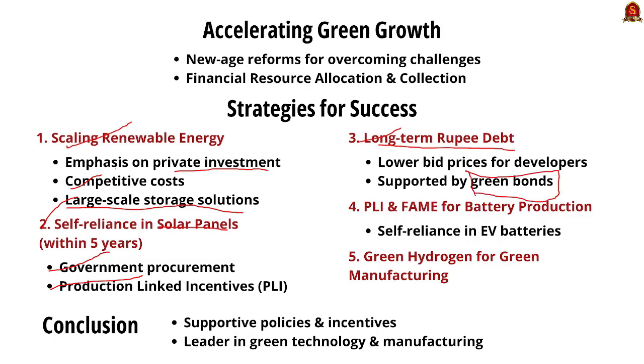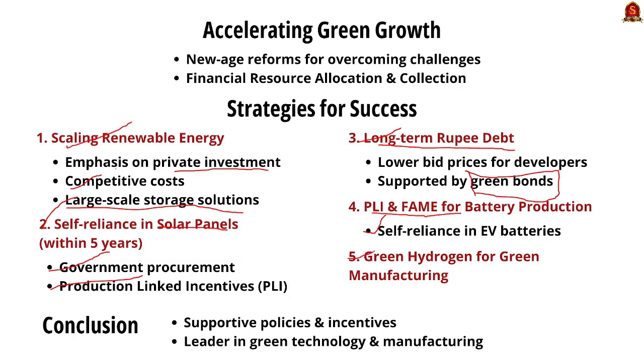See, green bonds are those that particularly help in renewable energy or green energy based projects. So understanding this is very important for prelims 2025 and also for mains GS3. And the fourth strategy is PLI and FAME for battery production. It is very highly relevant for ensuring self-reliance in electric vehicle transition and battery production in India.